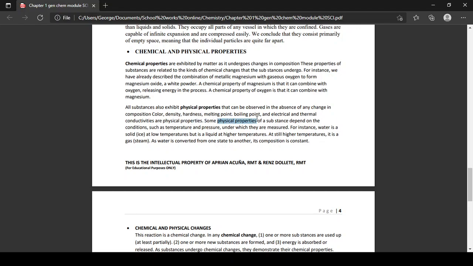Some physical properties of a substance depend on the conditions, such as temperature or pressure, under which they are measured.